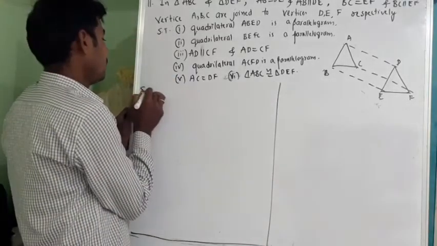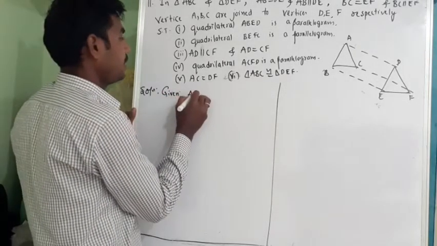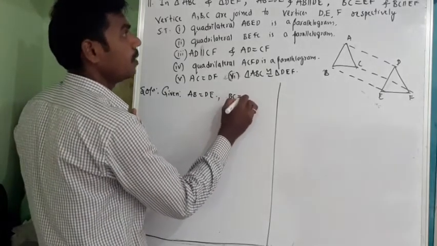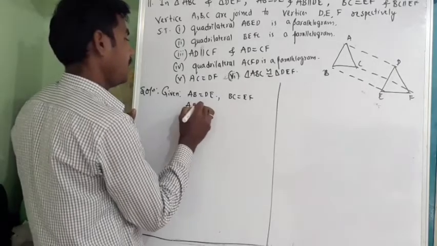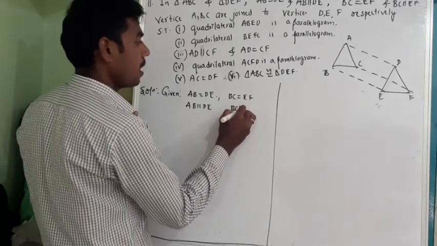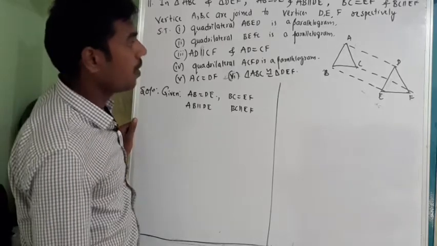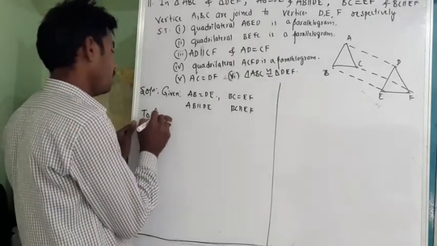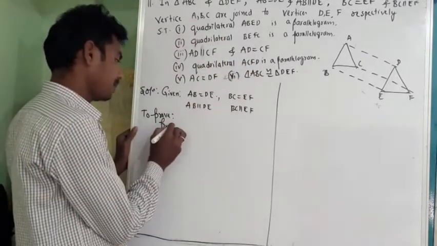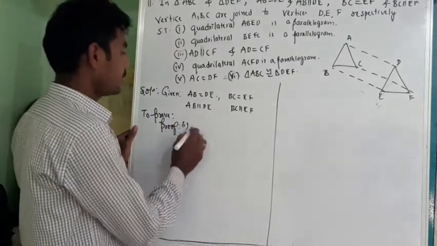So for that, very simple. Write down the given data, that is AB is equal to DE and BC is equal to EF, AB is parallel to DE and BC is parallel to EF. Okay, this is the data given to us. Now you need to copy all those given things here, and after that we'll go to the proof part.